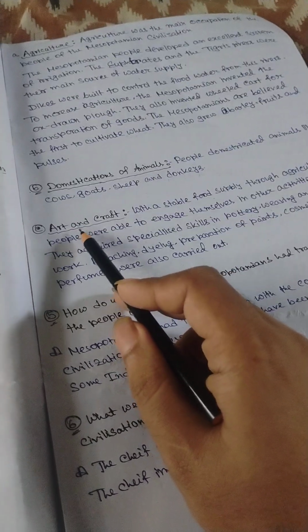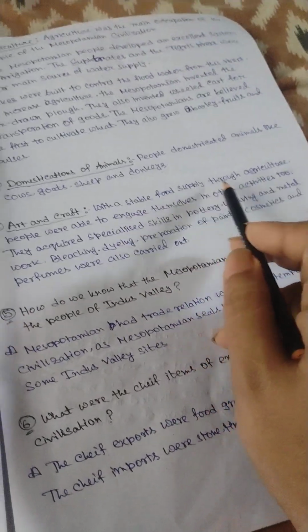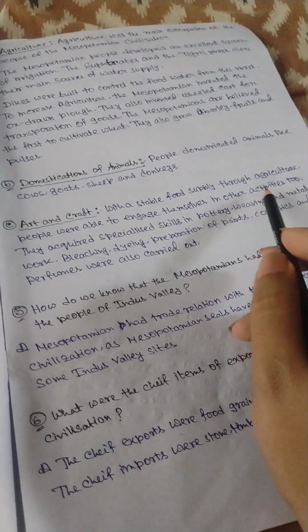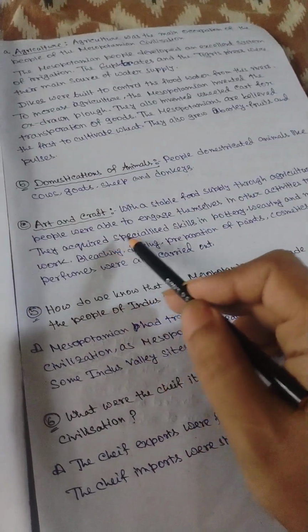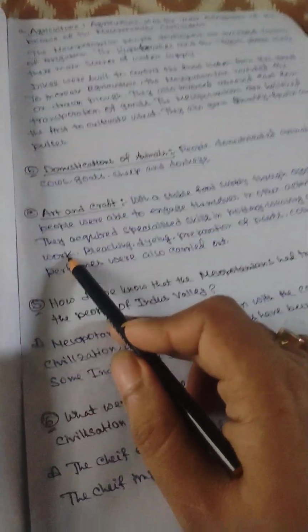Next part is art and craft. With a stable food supply through agriculture, people were able to engage themselves in other activities too. They acquired specialized skills in pottery, weaving, and metal work.